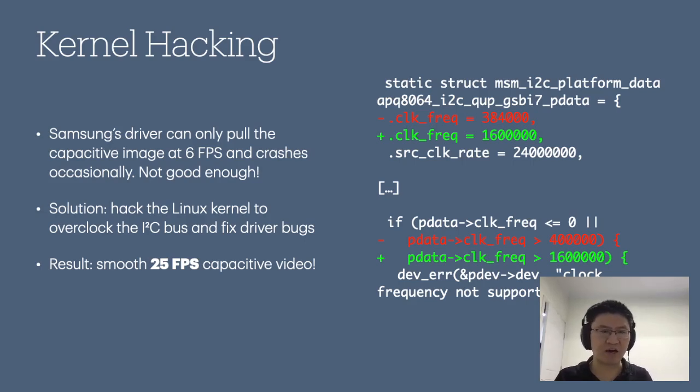And after some trial and error, I found that literally just overclocking the serial connection to the touchscreen driver worked just fine. So here what we can see is the actual patch that we use to overclock the serial driver. I just bumped the serial driver's frequency, the I2C frequency, up from 384 kilohertz up to 1.6 megahertz, over a 4x increase, and somehow the touchscreen still works just fine. With a couple more tweaks to fix the driver instability, we're actually up to a buttery smooth 25 frames a second, giving us a capacitive video.